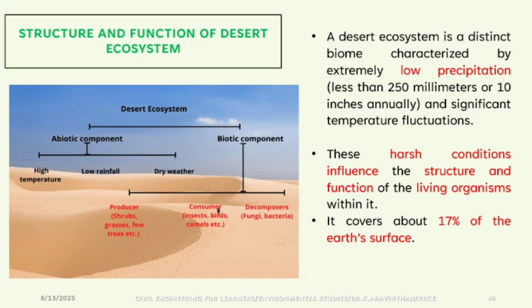So technically, you call a place a desert if the annual rainfall is low. Low precipitation. Precipitation means what? Rainfall. If rainfall is lesser than 250 millimeters, that is 25 centimeters of rainfall, then it is called a desert. Anywhere, if rainfall is less, it will become desert. There will be harsh conditions where the structure and function of desert is different, and living organisms will also differ due to that. Can you see a mango tree in desert?